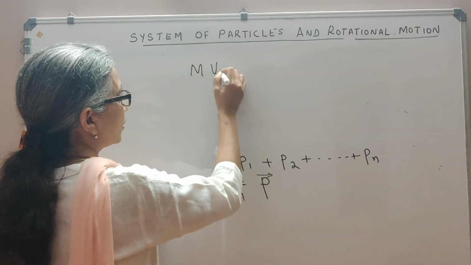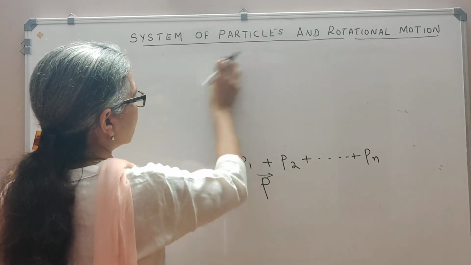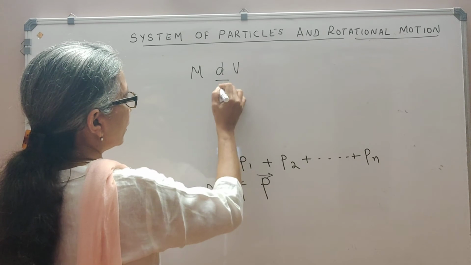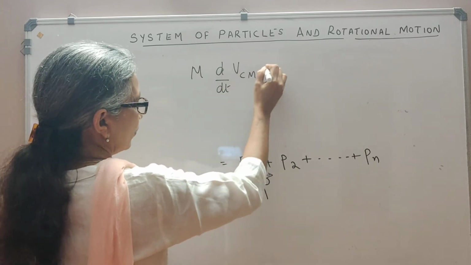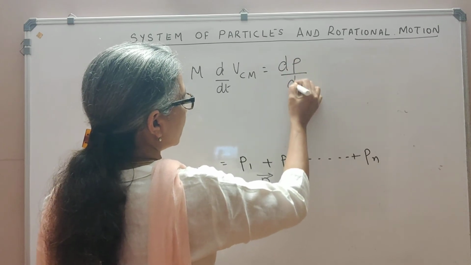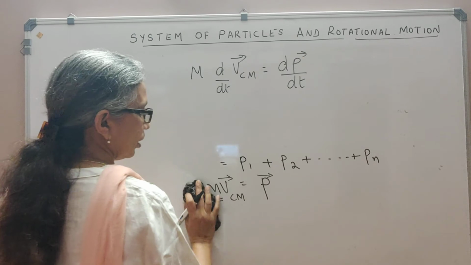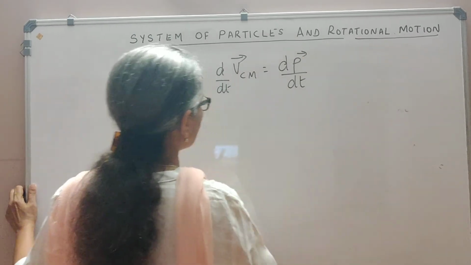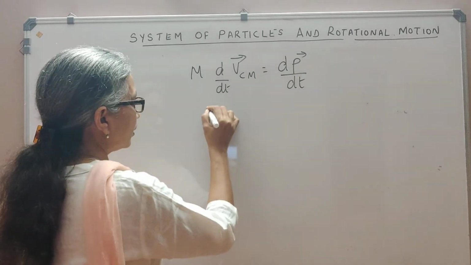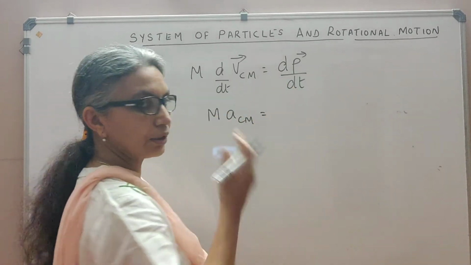So m into d by dt of VCM must be equal to dp by dt, from this equation here. Now dVCM by dt we know is the acceleration of the center of mass. So I may write m into ACM must be equal to dp by dt.